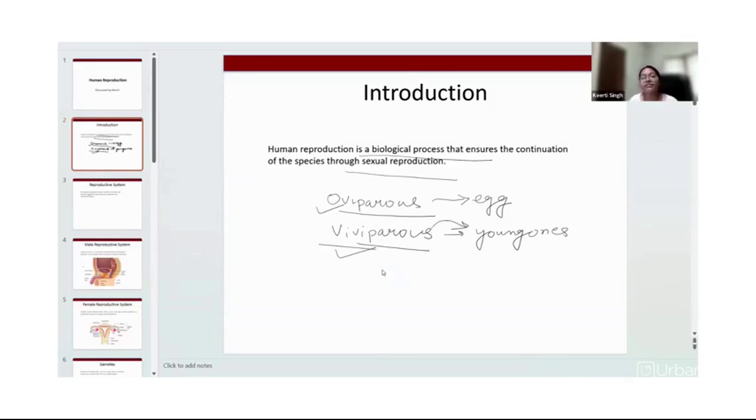And why is reproduction needed? We have discussed it many times. Reproduction is done by plants, by animals, by humans to ensure the continuation of the species. Sexual means the gametes are involved. While some of the plants and organisms also reproduce through asexual reproduction, in which there is no involvement of gametes.